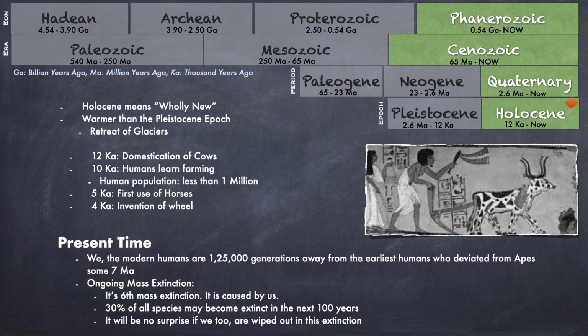We are the present rulers of the planet Earth, but we have not been gentle to it. Human actions have caused a mass extinction which is underway. We will make 30% of species go extinct in the next 100 years. If we do not protect our environment, it will be no surprise if we too are wiped out in this extinction.